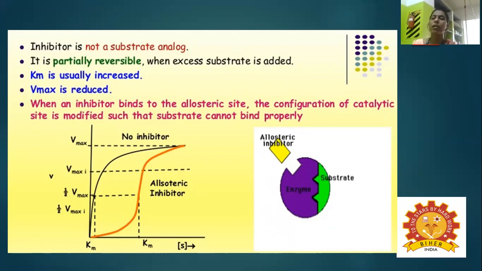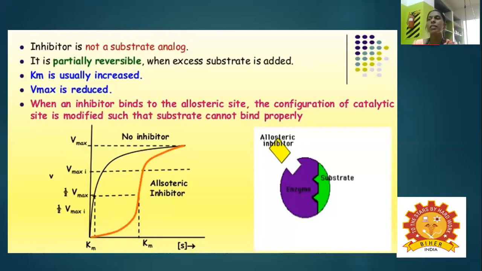When the inhibitor binds to the allosteric site, the configuration of the catalytic site changes, so the substrate cannot bind properly. So allosteric enzymes have two important sites. One is the active site, which carries out the enzyme activity, and the other is the inhibitor site or inducer site.